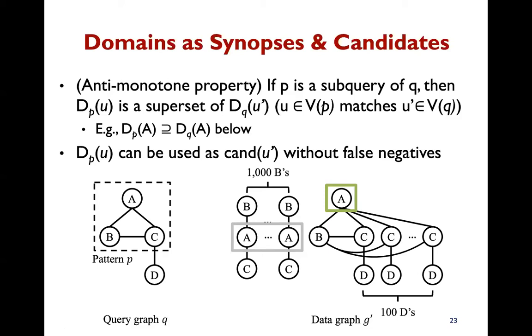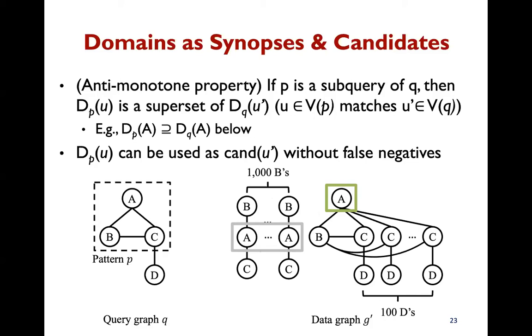Domains can be used as candidates for queries that contain these patterns due to the anti-monotone property. This property tells that if P is a subgraph of Q, then the domains of P are supersets of the domains of Q. Therefore, the domains of P can be used as sample candidates for Q without false negatives. For example, if we have indexed the domains of this triangle pattern, we directly obtain one candidate for A that participates in a triangle, and safely discard 1,000 candidates that lead to sampling failures.